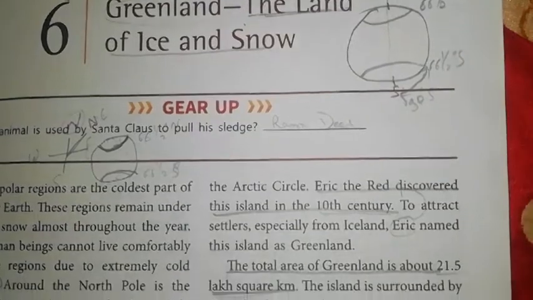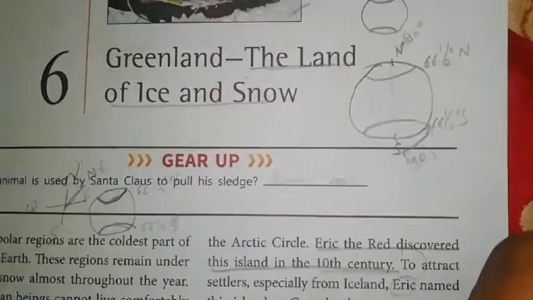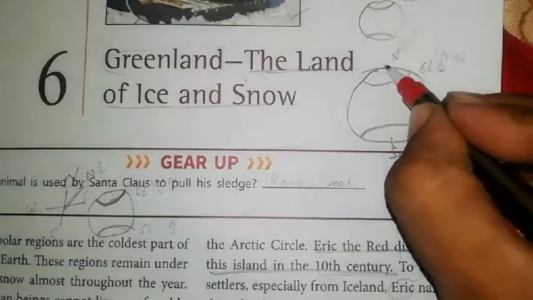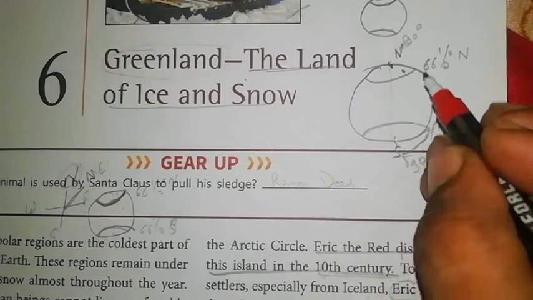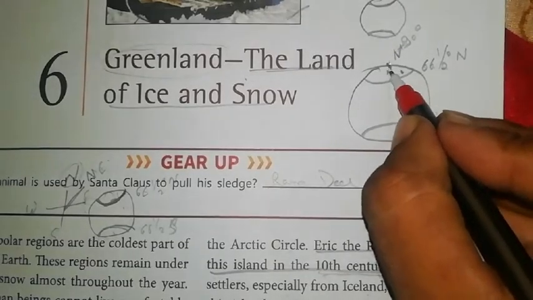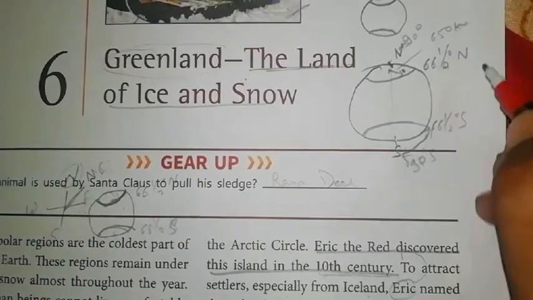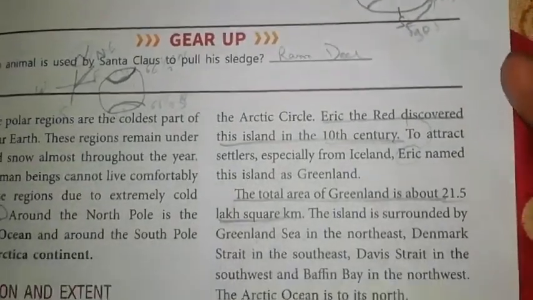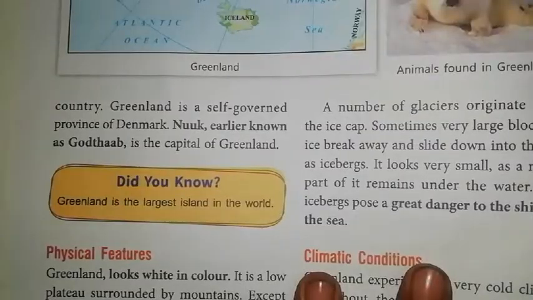Now Greenland is about 650 kilometer from the North Pole. Suppose this is Greenland, then the distance between the North Pole and here is 650 kilometers. Iceland is the nearest European country.